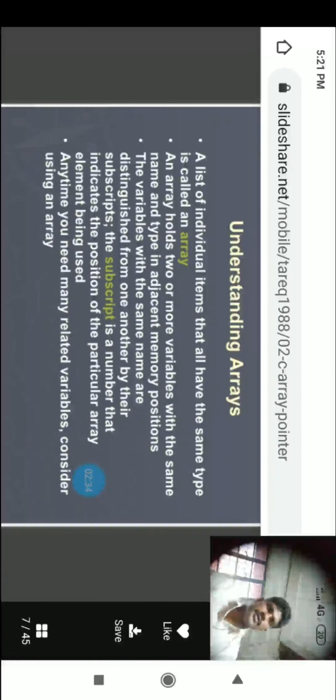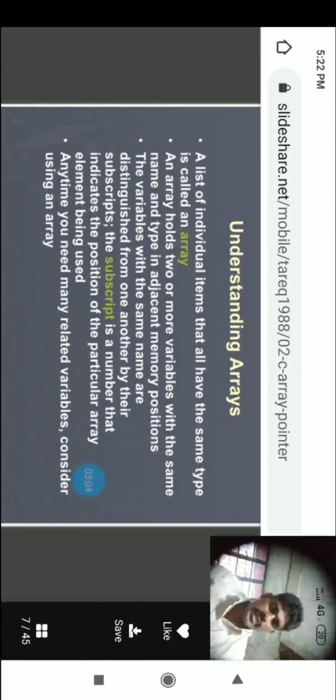It's like one linear structure, where locations are adjacent, side by side, not far away, with no big gap.